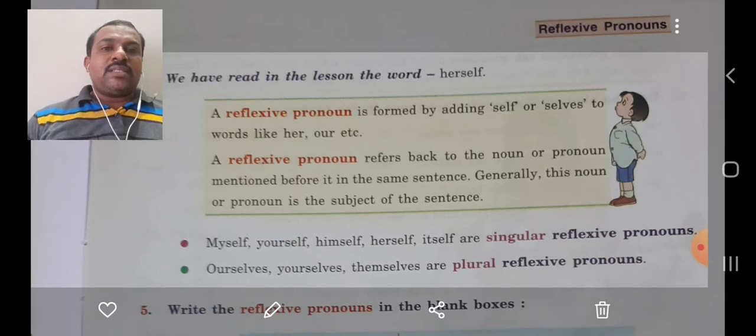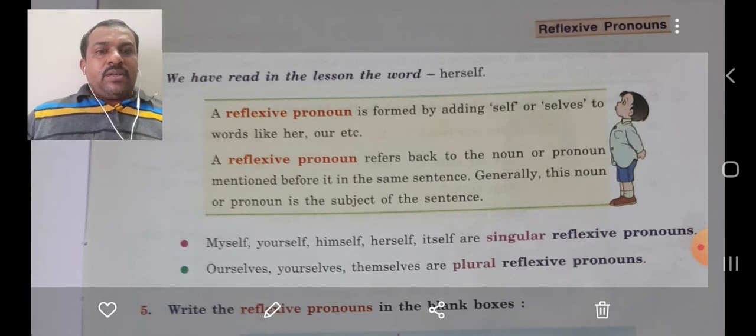Reflecting to oneself. When you look in the mirror, whom do you see? You see yourself. That is reflecting your own image through the mirror. In the same way, whatever work we do is sometimes reflected back to us. That is called reflexive.